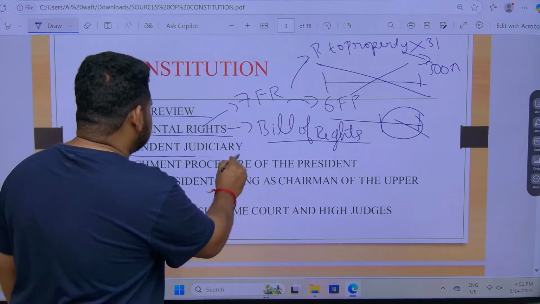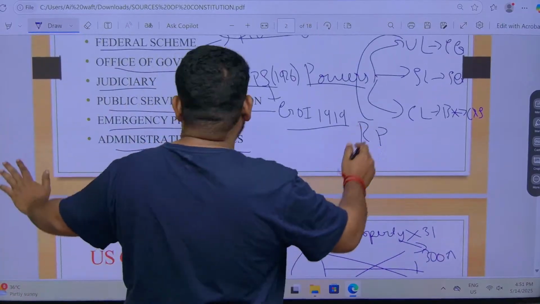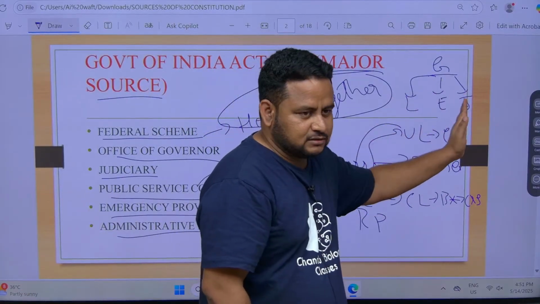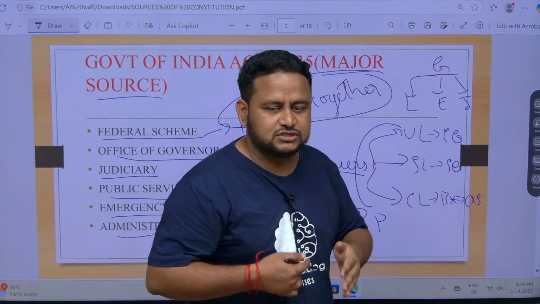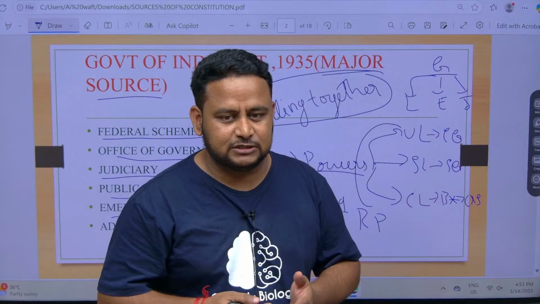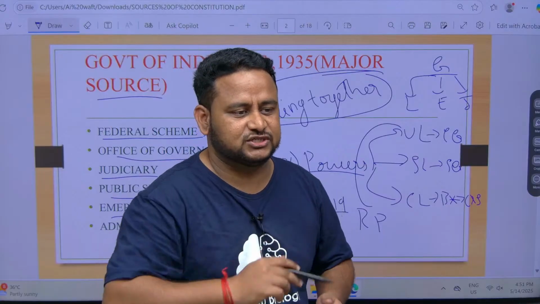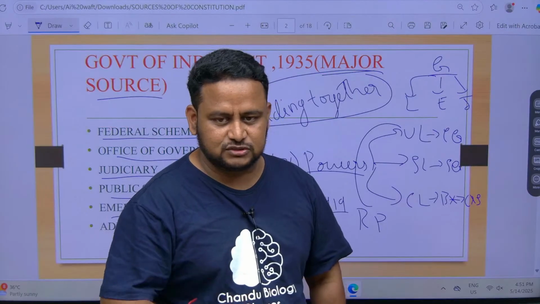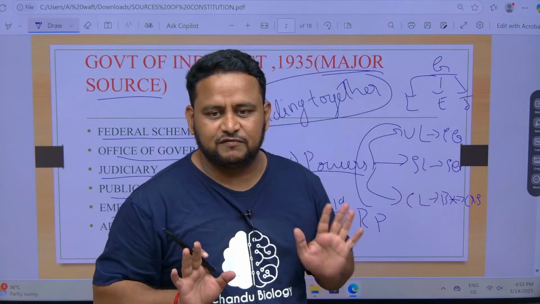Next, coming to independent judiciary. I told you about the 3 wings of the government or democracy. That means the executive or legislature should not influence the judiciary. The judiciary should be independent, not biased, and should take neutral actions. That is the meaning of independent judiciary. The government should not influence the Supreme Court to take a decision, saying please decide in favor of us. That is not the work of the judiciary. The judiciary will look at what is given in front of them and, based on the facts, give the judgment.